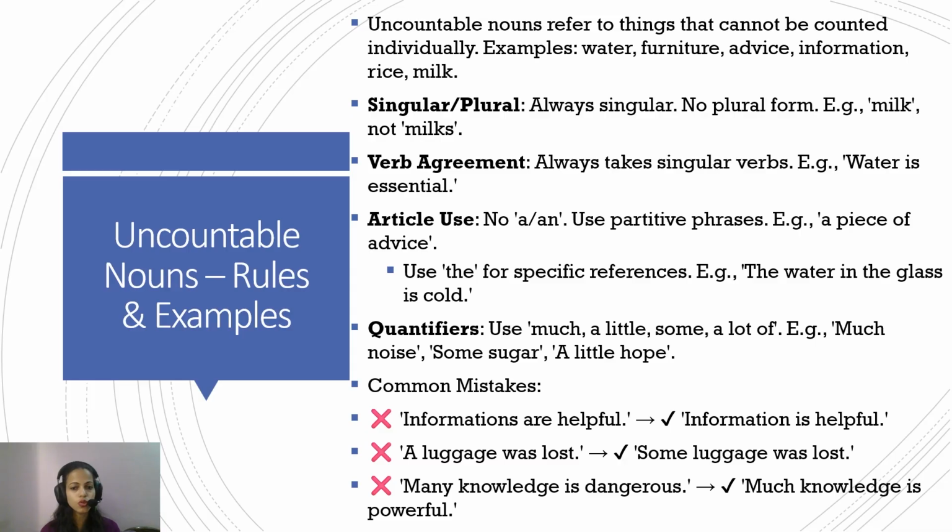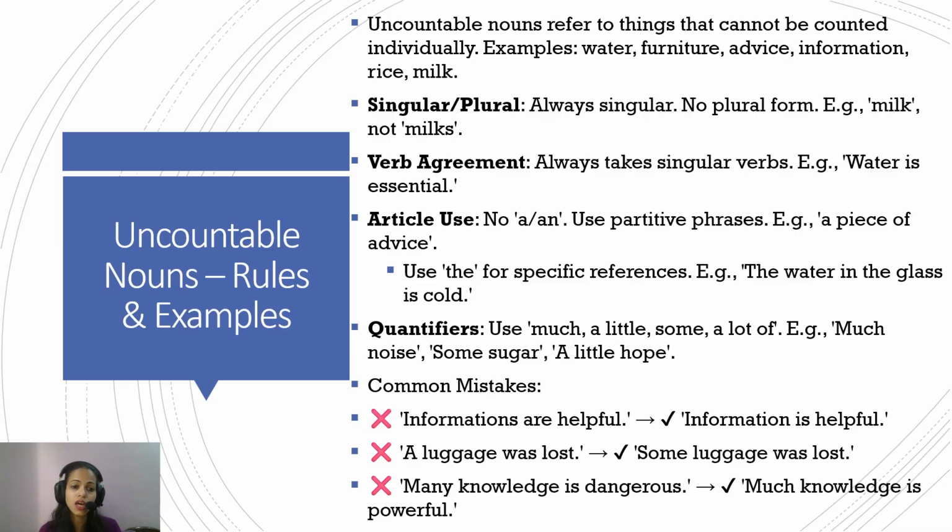For articles, no a or an is used. You can rather use partitive phrases. For example, a piece of advice, a piece of information. You use the for specific references. The water in the glass is cold. So we're referring to that specific water which is kept in the glass. So the water in the glass is cold.